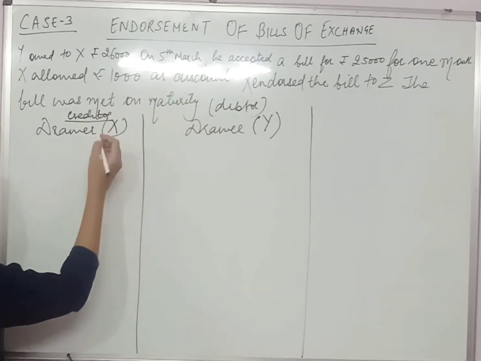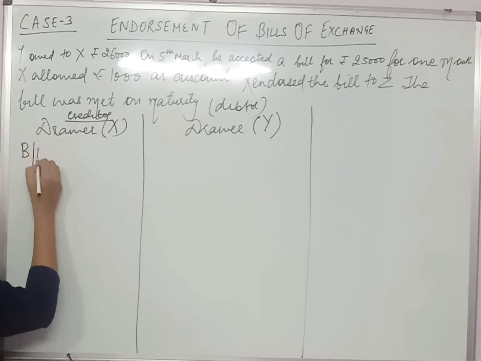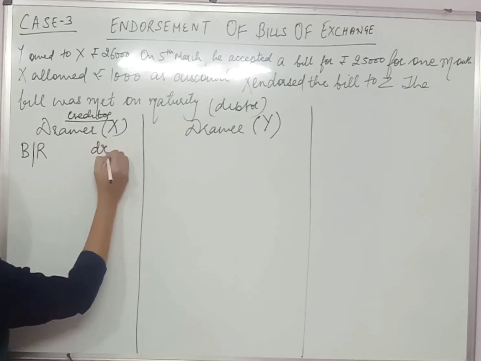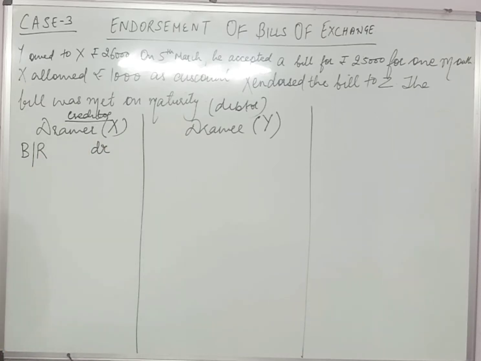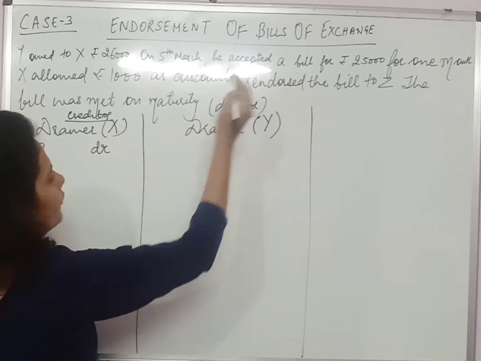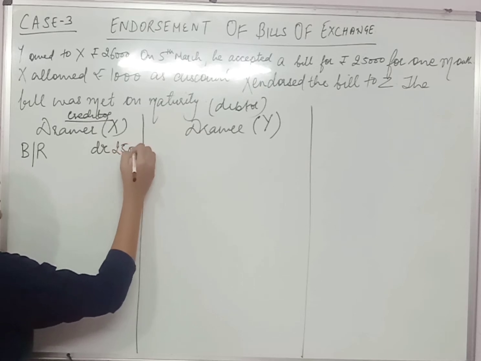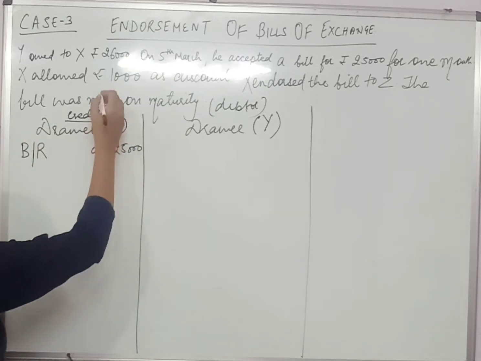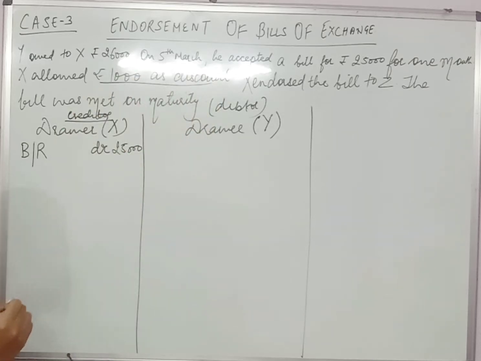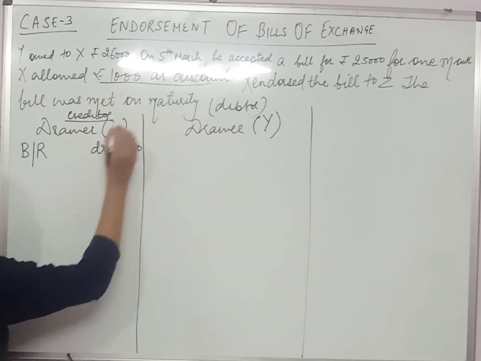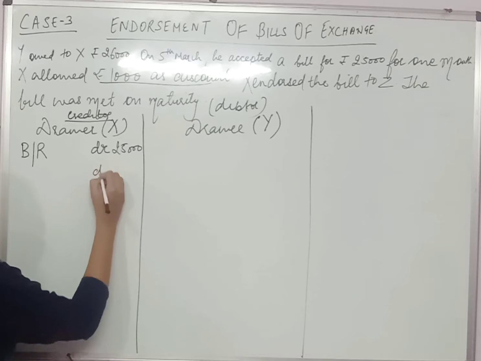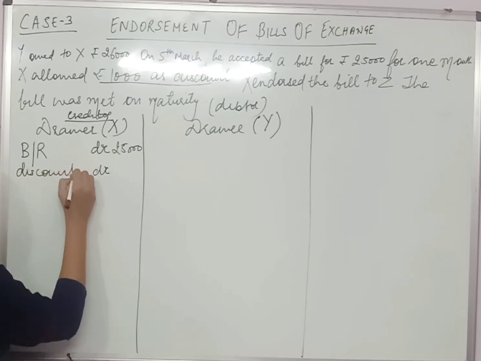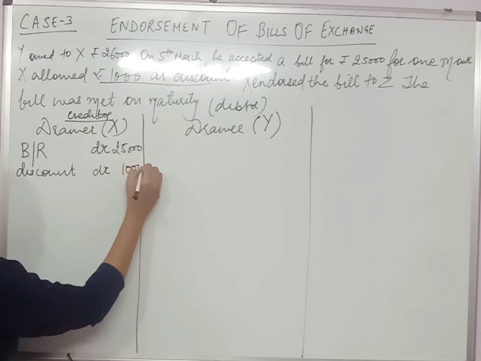तो Y जो इनके debtor हैं वो अब क्या बन जाएंगे? Bill receivable. And you know that BR is your asset. So BR will be debited. Now the bill has been drawn for rupees 25,000. Correct? Now X has allowed a discount of rupees 1,000. It means X has given discount to Y. So this discount will be a loss for X, and all the losses are to be debited.